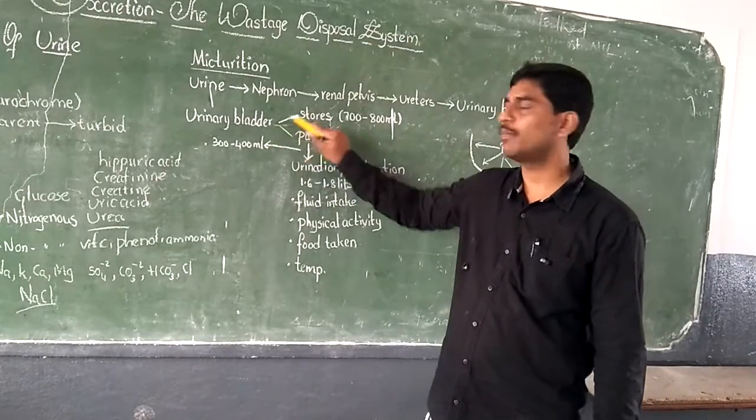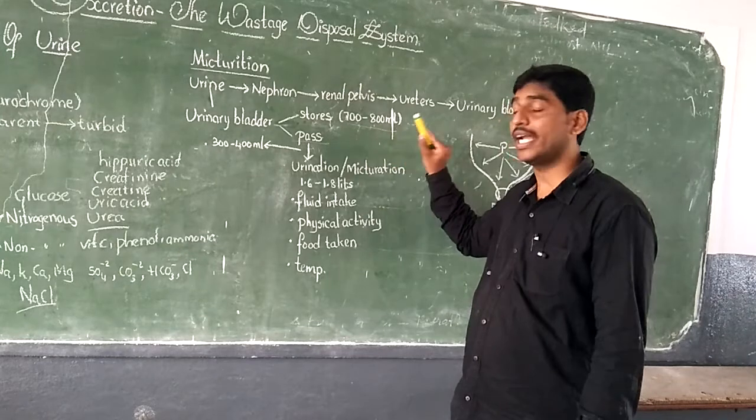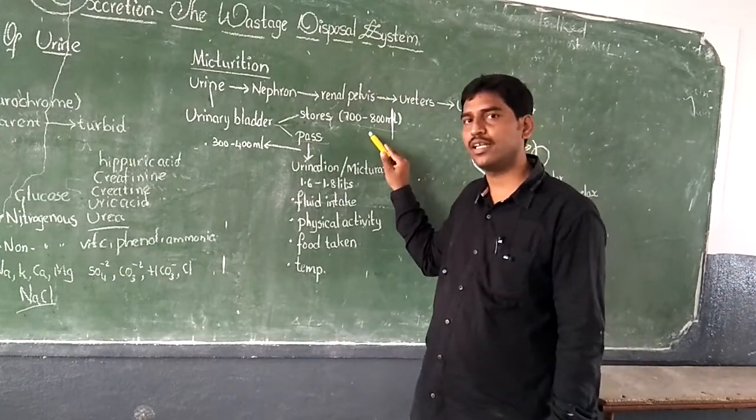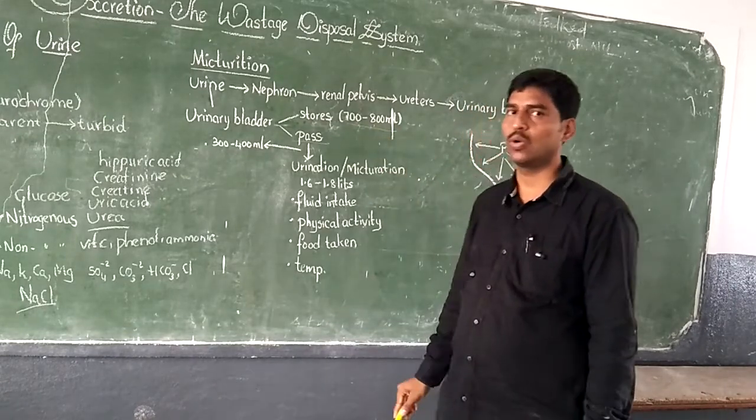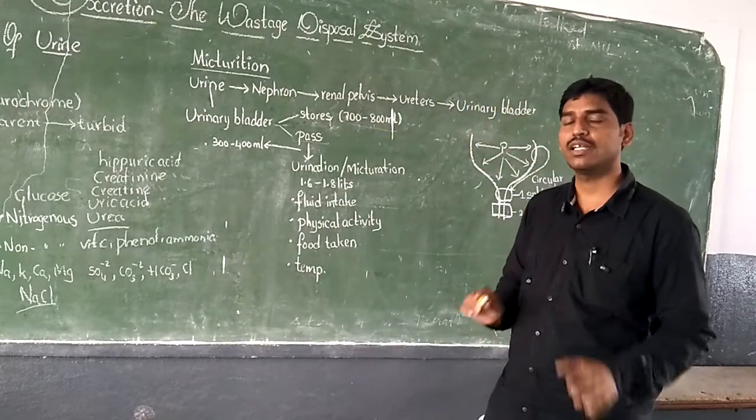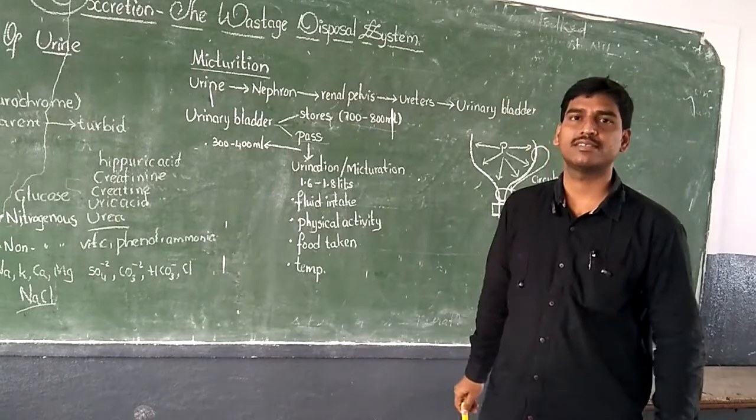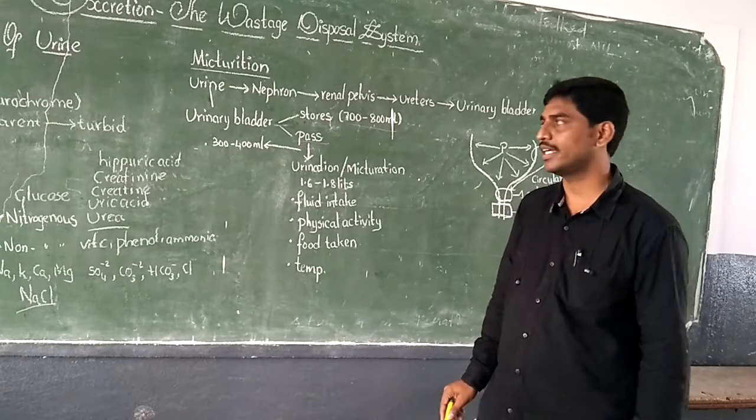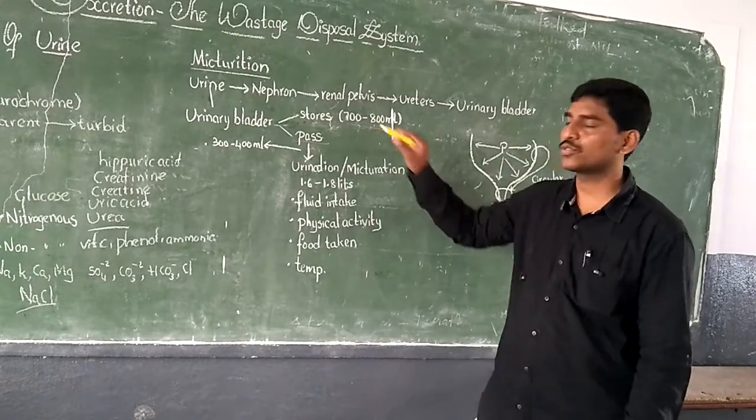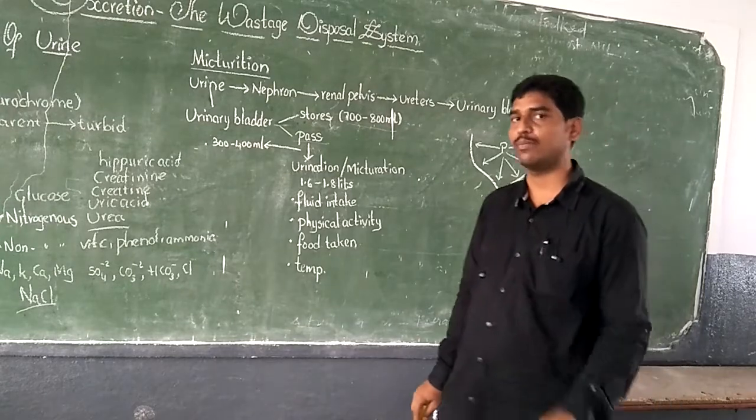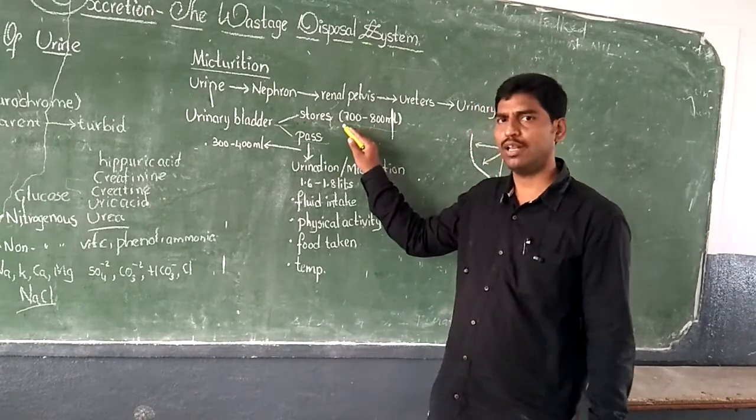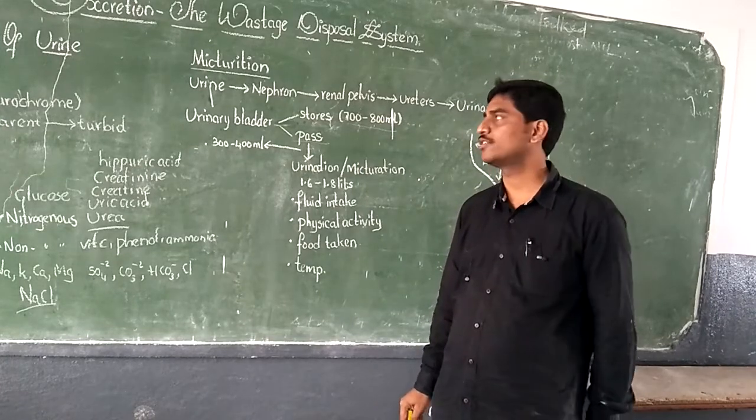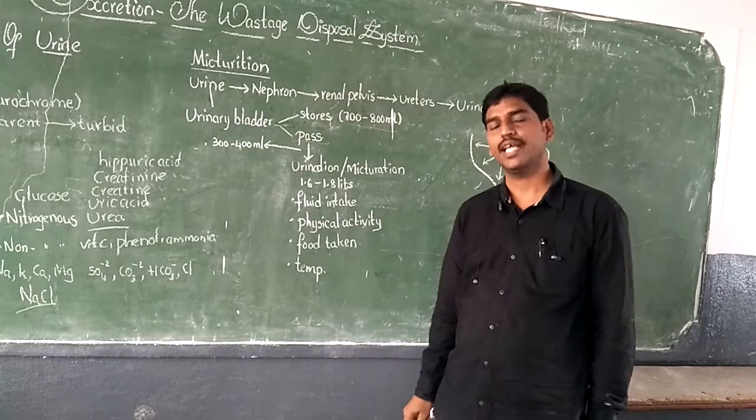Generally, our urinary bladder stores 700 to 800 ml of urine. Of course, the storage capacity in females is low compared to males. The main reason for the low storage capacity in females is the presence of the uterus, right? It is because of the presence of the uterus. The storage capacity of urine in females will be low, but the normal volume it can store is 700 to 800 ml.